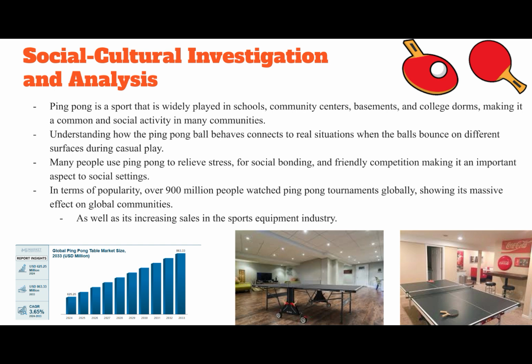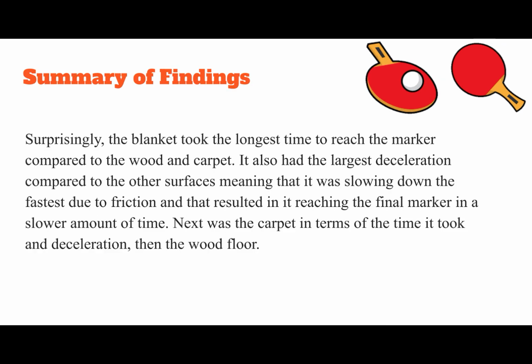the sports equipment industry. Surprisingly, for the summary of findings, the blanket took the longest time to reach the marker compared to the wooden carpet because it had the largest deceleration compared to the other surfaces, meaning that it was slowing down the fastest due to friction, and that resulted in it reaching the final marker in a slower amount of time. Next was the carpet, and then the wood floor.